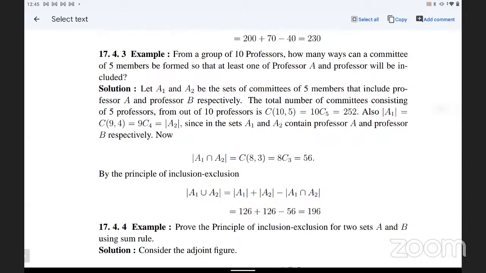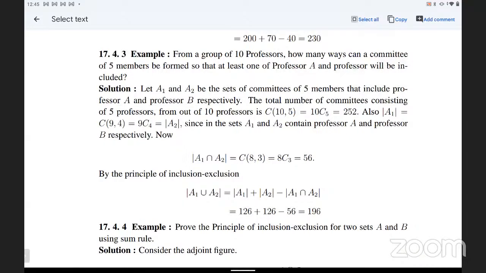Example: from a group of 10 professors, in how many ways can a committee of 5 members be formed so that at least one of professor A and professor B is included? Let A1 and A2 be the sets of committees. Each committee is formed of 5 members that include professor A and professor B respectively. The total number of committees of 5 professors out of 10 is 10C5, so the total number of possibilities is 252. And |A1| is how much? One is fixed, so 1 is left out, and it is 9C4. Similarly for |A2|.